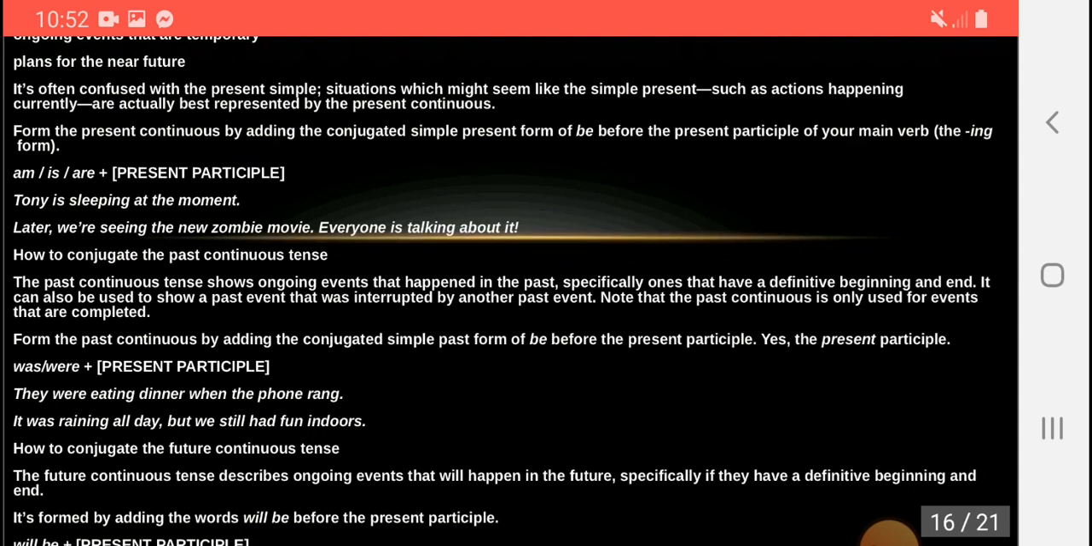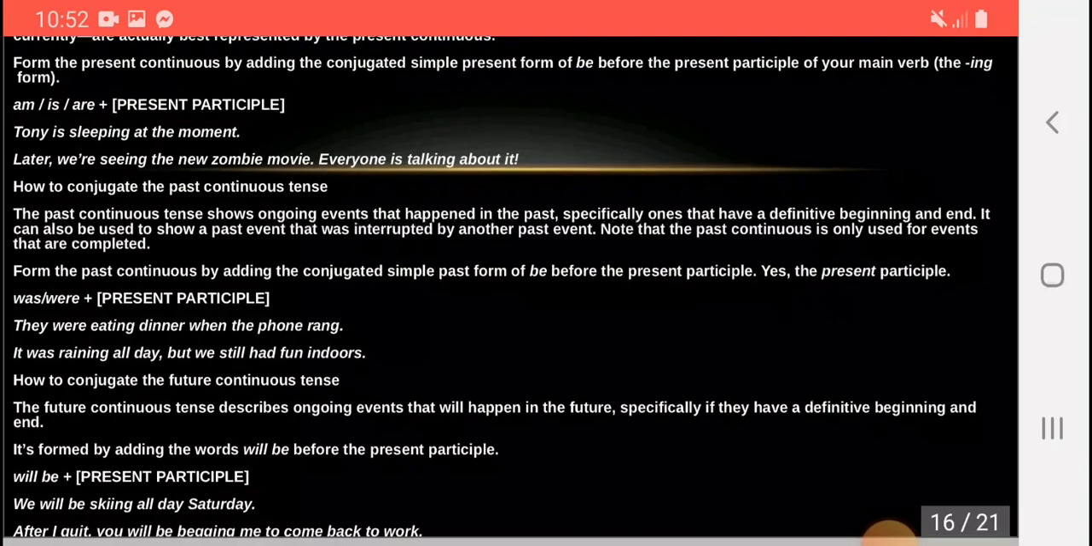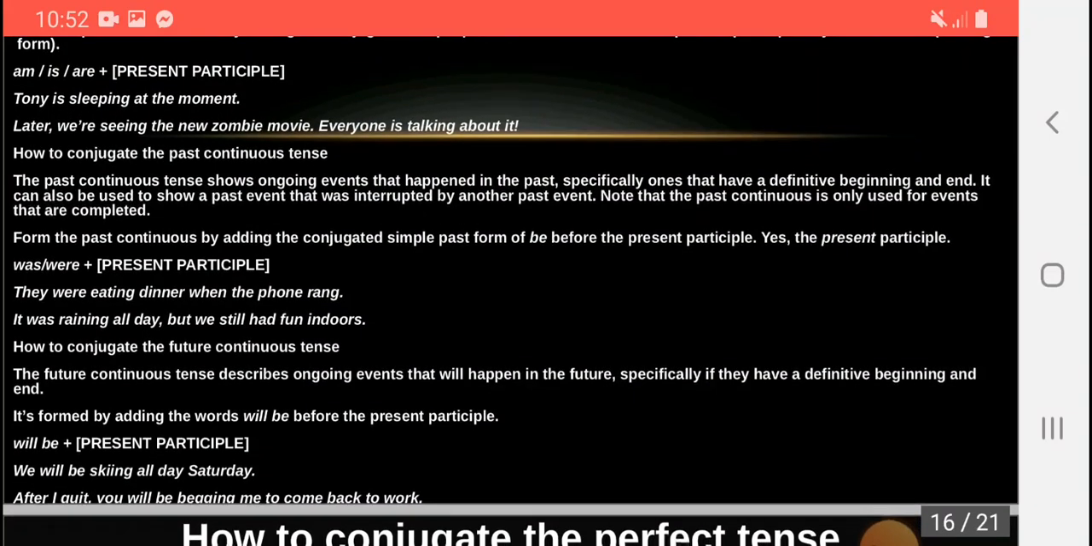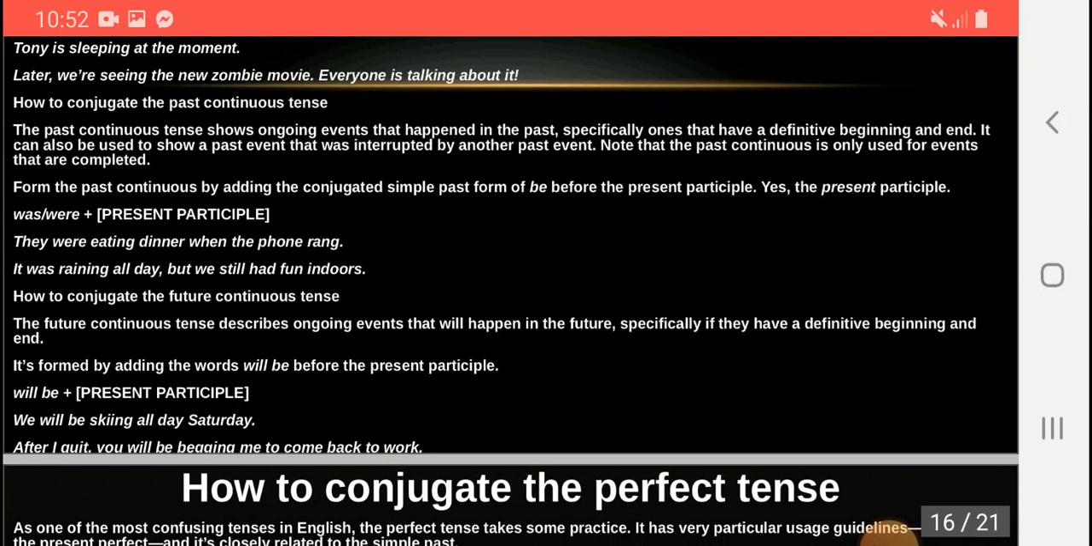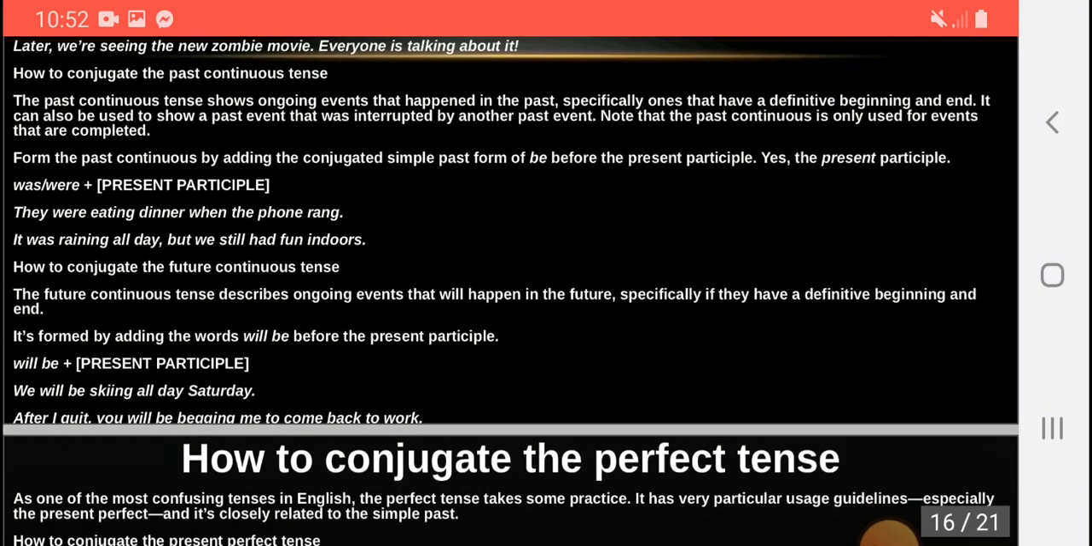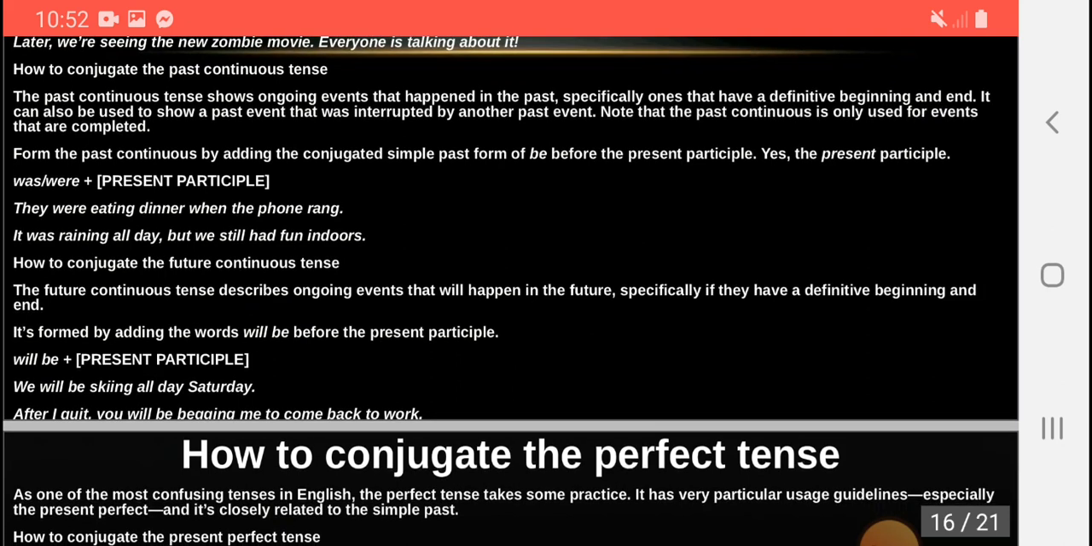How to conjugate the future continuous tense? The future continuous tense describes ongoing events that will happen in the future, specifically if they have a definitive beginning and end. It is found by adding the words will be before the present participle. Will be plus present participle. For example, we will be skiing all Saturday.